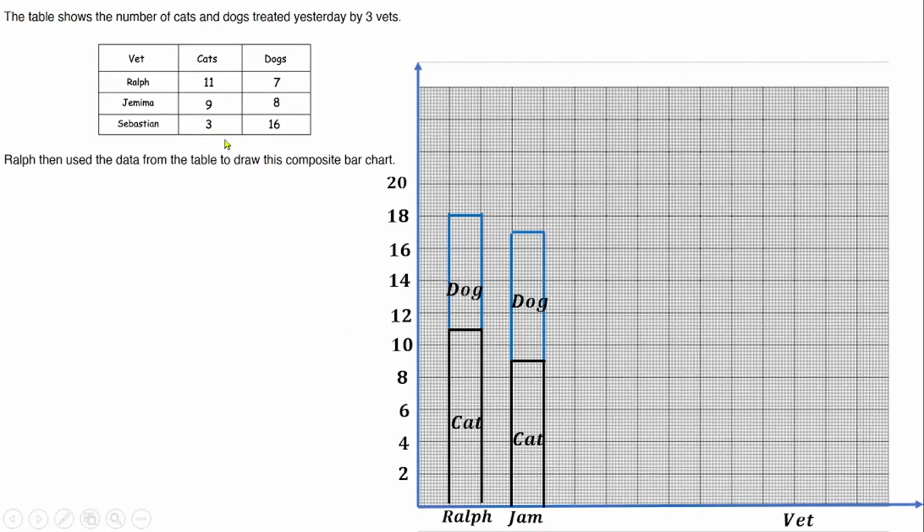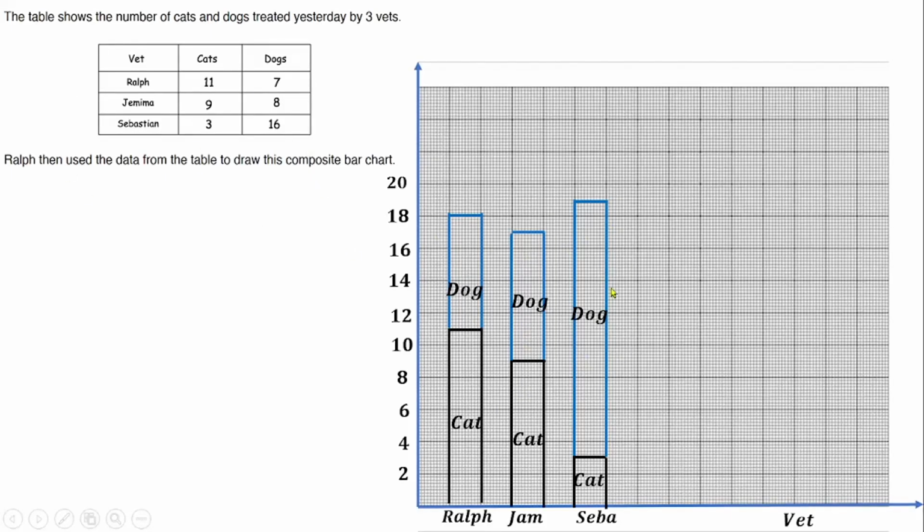Then the last one is Sebastian. He treated 3 cats. I will leave the next 2 centimeters to maintain the space. Then draw another straight line to 3, which is between 2 and 4. Then close it here. That will represent the cats. And she treated, or I don't know whether it's he or she, but Sebastian, I think it's a male name. So he treated 16 dogs. So from here up to here, 16 plus 3 gives us 19. So that should be around here. Also draw a straight line. Done. Close it, and that represents the dogs for Sebastian. And this is the composite bar chart they want us to draw for this information.